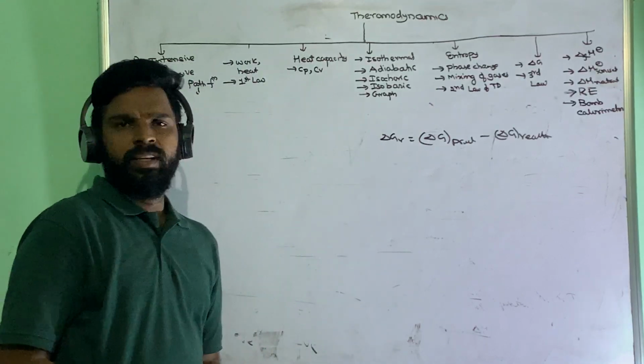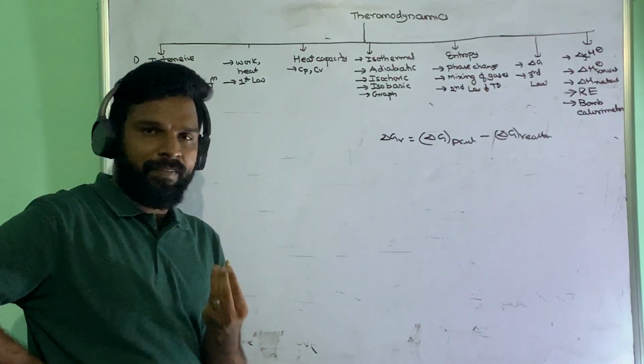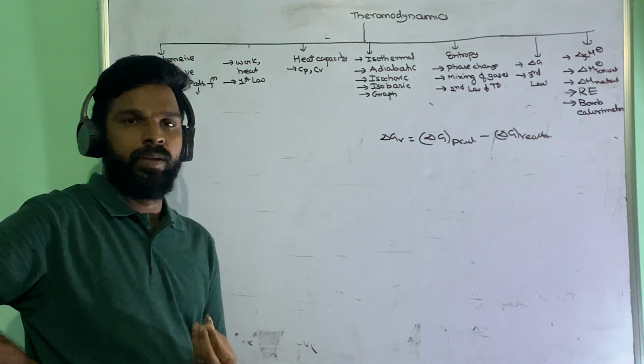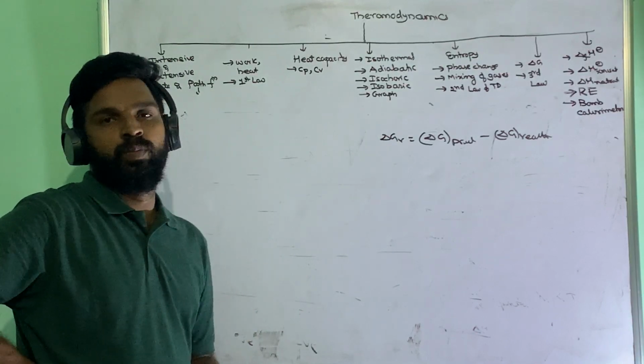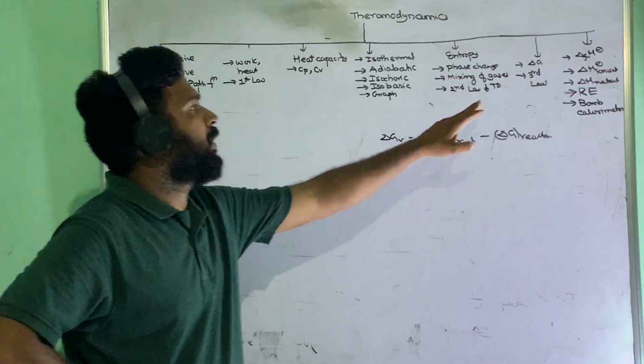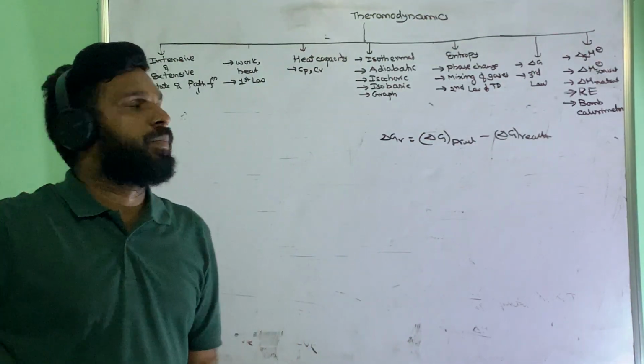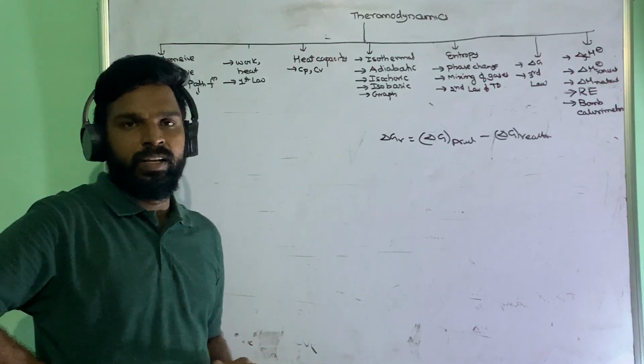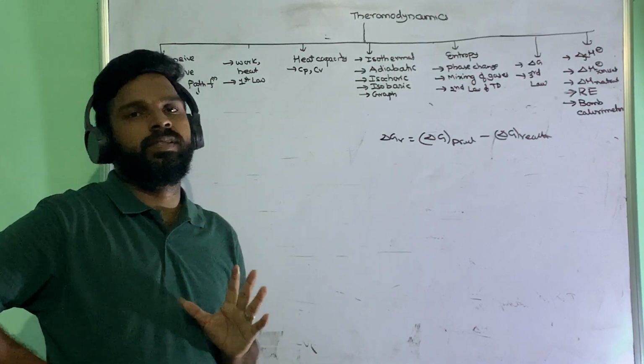Next, the third law: if you take a perfect crystal at 0 Kelvin, then the entropy remains constant. The change in entropy will be 0. That is the third law of thermodynamics. At 0 Kelvin, for a perfectly crystalline solid, the entropy will be constant.